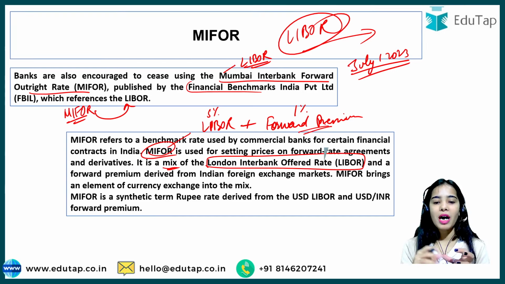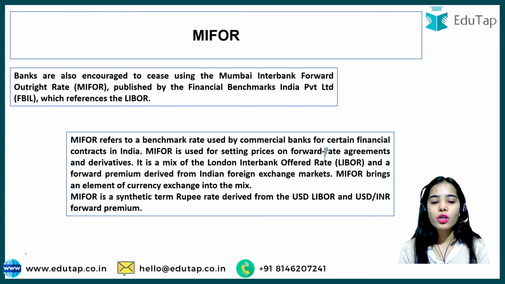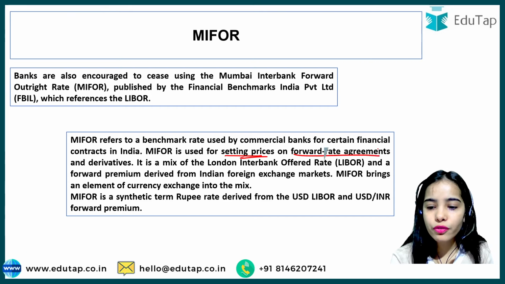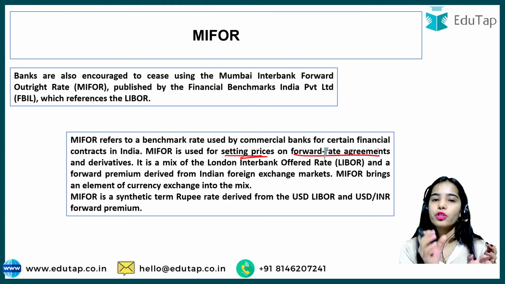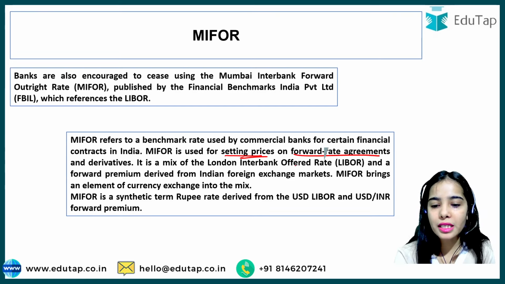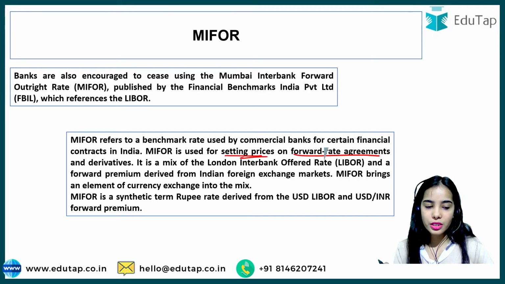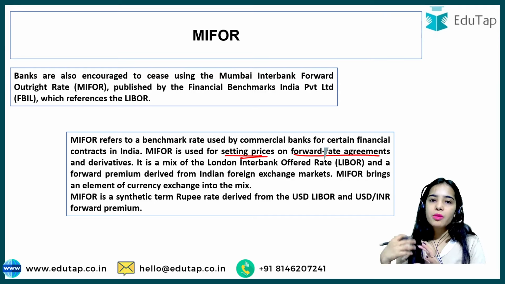Because MIFOR is usually for forward rate agreements. MIFOR is commonly used for setting the prices on forward rate agreements and derivatives.